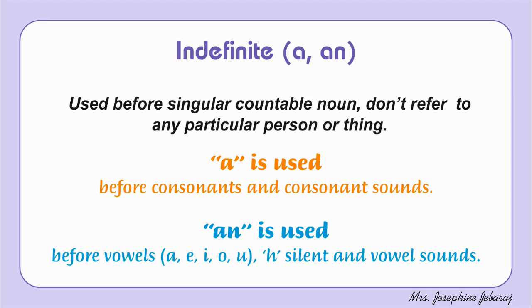Example, a university, a union, a useful, a European, a 1 rupee coin, a unit. In all these words, we have seen the consonant sound at the beginning. That is why, though the letter was a vowel, we used "a" before them.